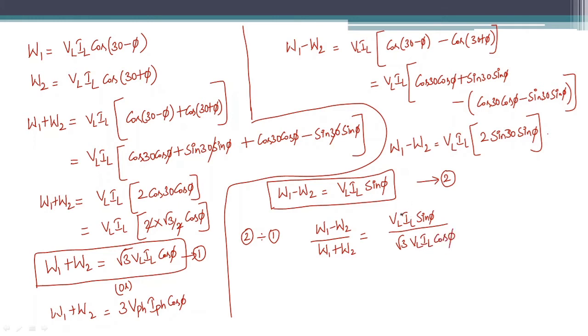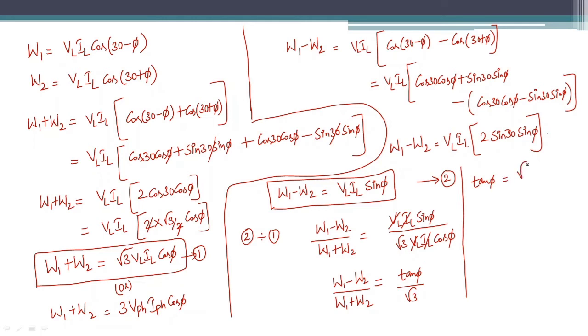Now VL IL both get cancelled. Finally what you will get is tan phi, sin phi by cos phi is tan phi, divided by root 3, and it is given by W1 minus W2 divided by W1 plus W2. Now what is tan phi?